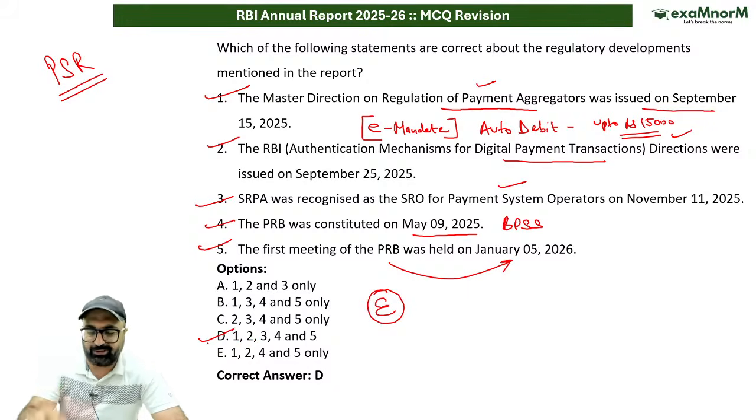मुझे लगा E में ही होते हैं. All of the above. My mistake. So D, 1, 2, 3, 4, 5 is the correct answer. So D option is the correct answer. All the statements are correct.